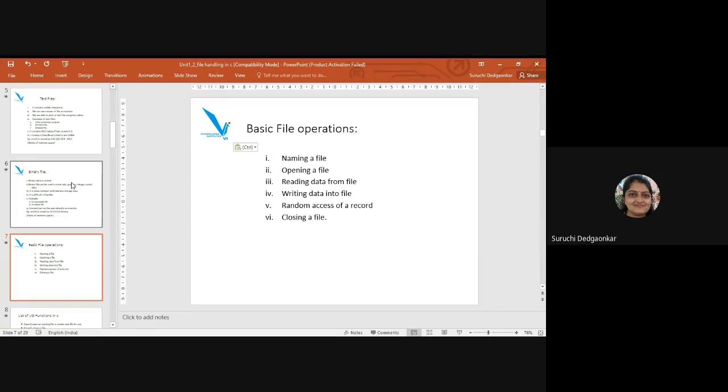in the C language. There are different functions available in C++ language also, but the working of the file is similar. If you are clear with using file in C, you will be easily able to use file in C++ also, or in Java also. In any program, you can be able to use the files properly. Just the syntax, the function names will differ, but the operations, the logic will remain same. After this, it is clear. What is file? Is that clear to you?